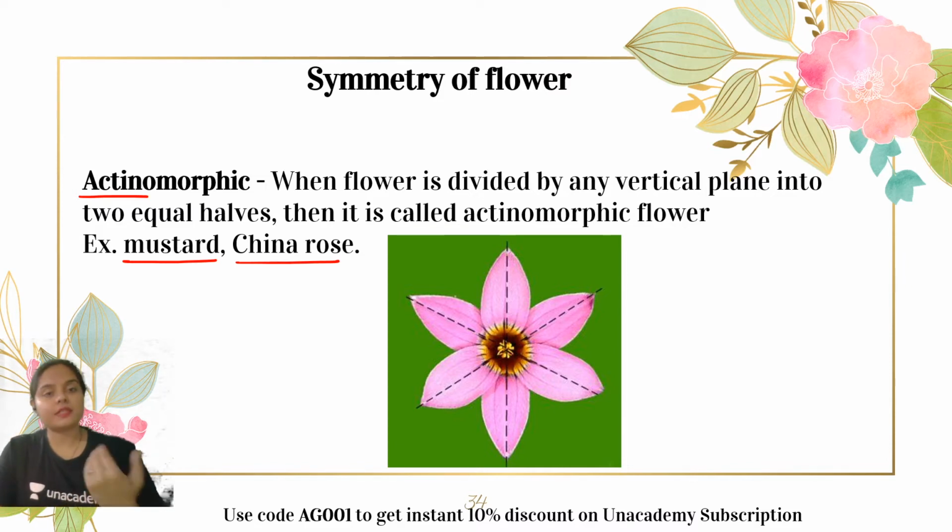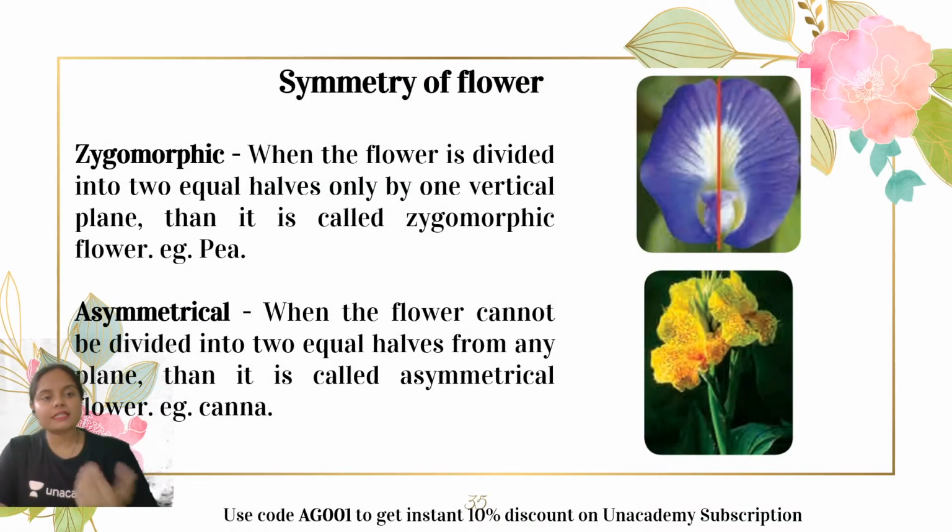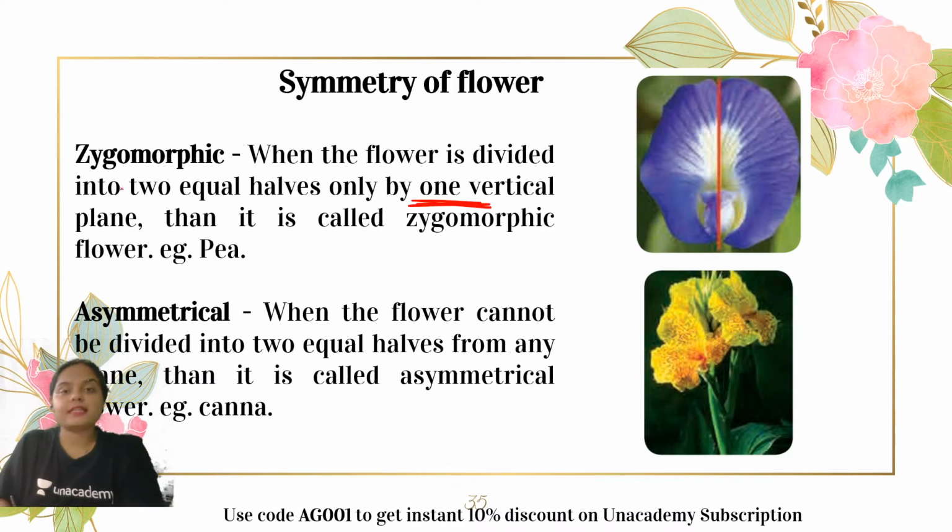Moving ahead towards the next type of symmetry, which is the zygomorphic. You can relate this zygomorphic symmetry with bilateral symmetry, where the division into two equal halves is possible only by a single plane, right? So when the flower is divided into two equal halves only by one vertical plane, then it is known as zygomorphic symmetry. Example includes Pisum sativum.